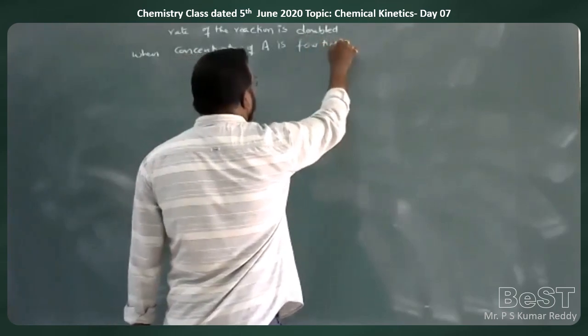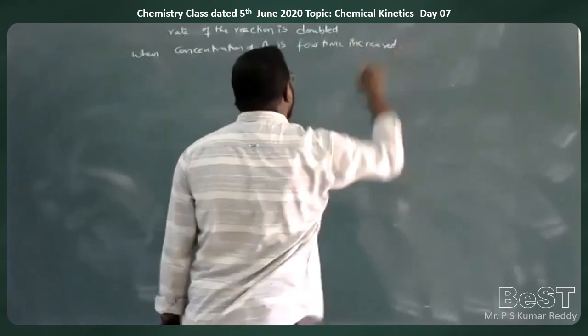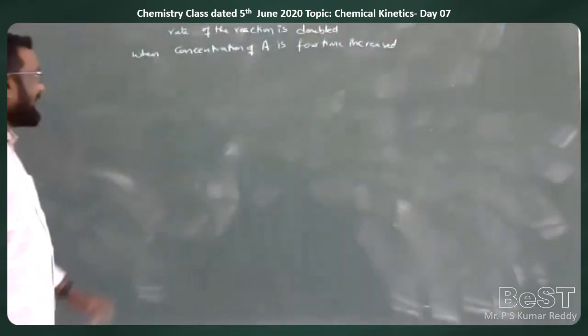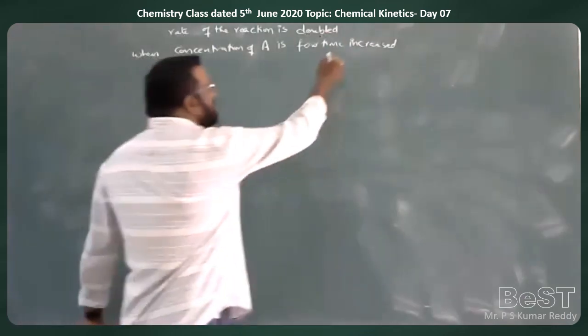So the rate of the reaction is doubled when the concentration of A is 4 times increased.